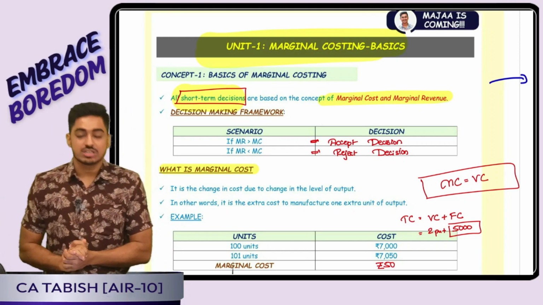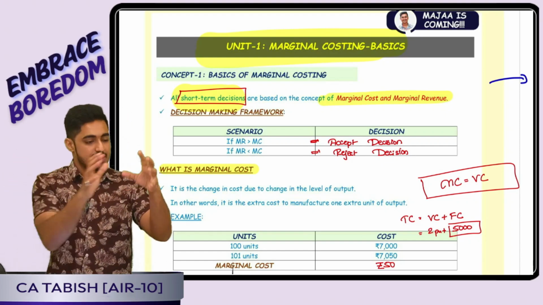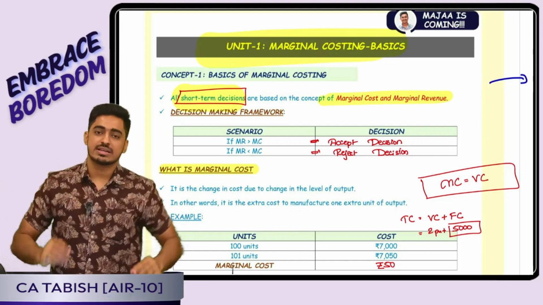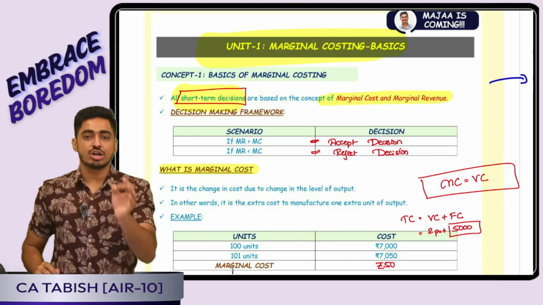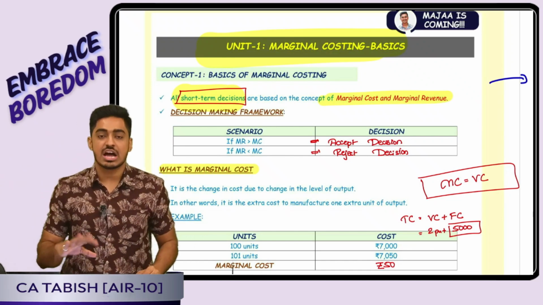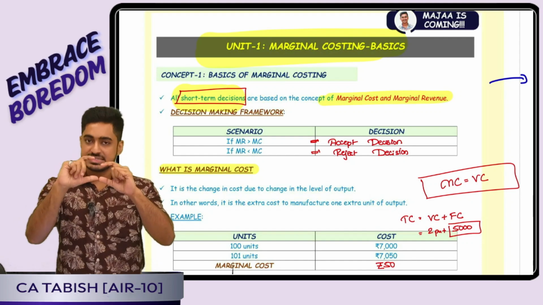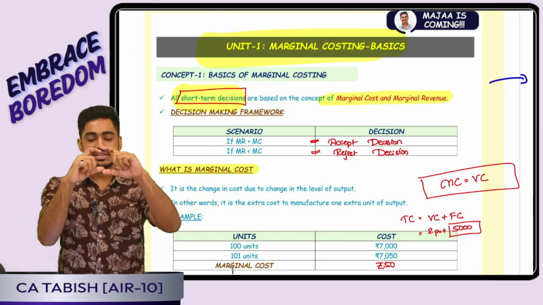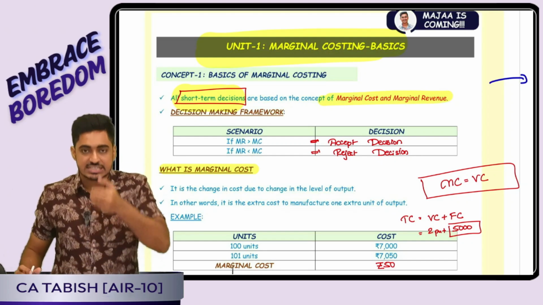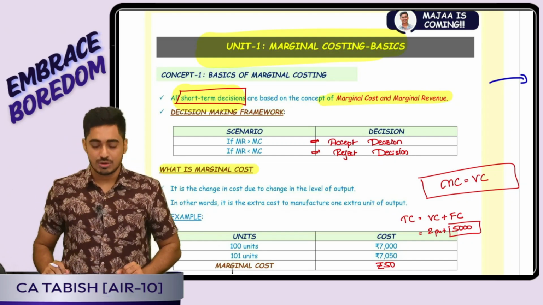So marginal costing, first unit, that is the basics of marginal costing. 3 concepts: basics, basic formulas, special situations. Basics of marginal costing. We told every short-term decision we are going to take on the basis of marginal costing. Sir, how do we take a decision? Marginal cost, marginal revenue, we will compare. Marginal revenue is greater, accept. Marginal revenue is smaller, reject the decision. Sir, what is a marginal cost? It is the extra cost to manufacture 1 unit extra. Normally, it is variable cost only.